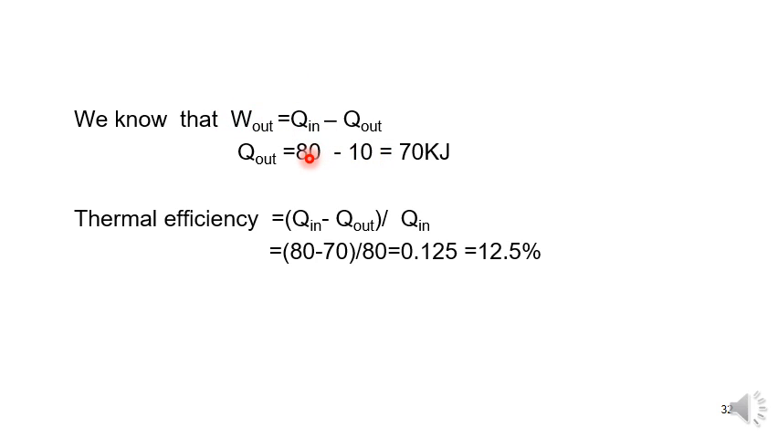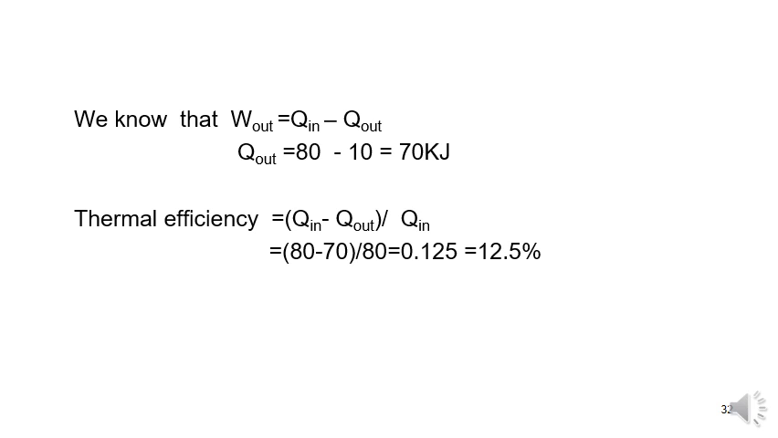In the data they gave Q in is equal to 80 and W out is equal to 10. So 80 minus 10 is equal to 70 kilojoules. Next, we want to calculate the thermal efficiency. Thermal efficiency is nothing but W by Q in. We can write W directly, 10, or Q in minus Q out, 80 minus 70, which is also 10. So 10 divided by 80 gives 0.125. In terms of percentage, it is 12.5 percent.